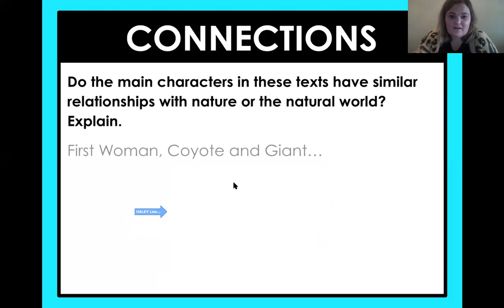All right, some connections that we want to make too is what similarities can we find between First Woman, Coyote, and the Giant when it comes to their relationship with nature and the natural world? If you think back to Why the Sea is Salty and how the stars fell into the sky, this answer should come to you quickly, right? Because they're explaining two things in nature. So these three characters had control over how the earth is today. So First Woman and Coyote, they controlled the stars and they made the stars how they are. And the giant, he made the ocean how the ocean is today, right?